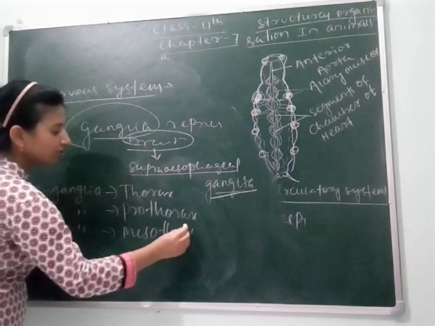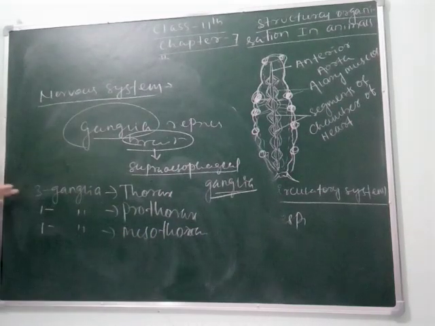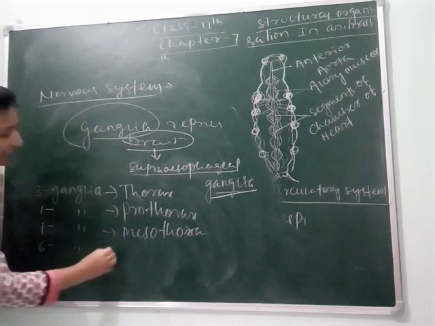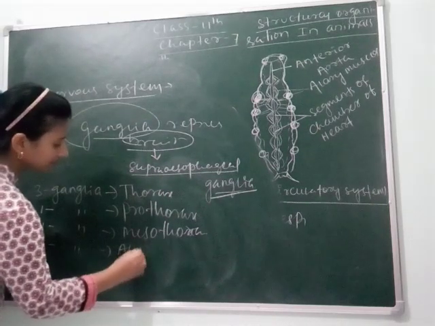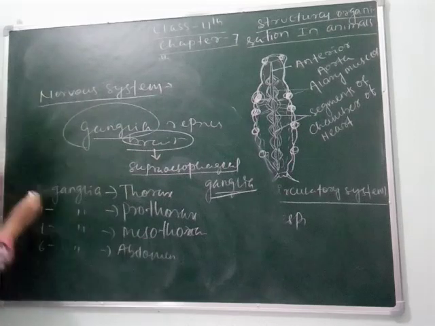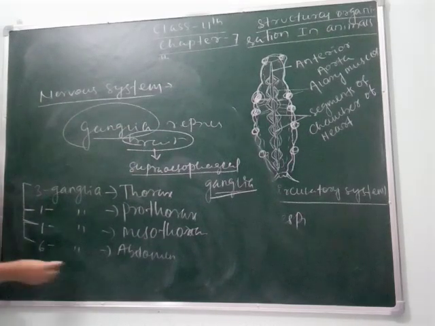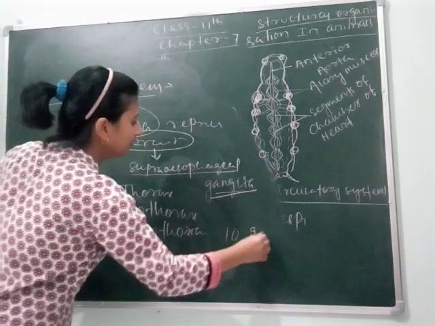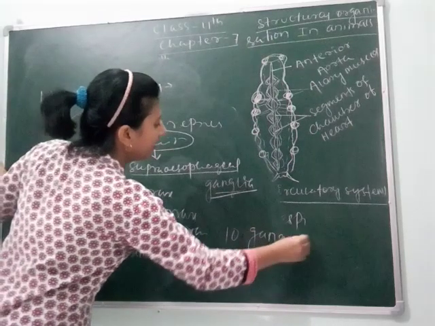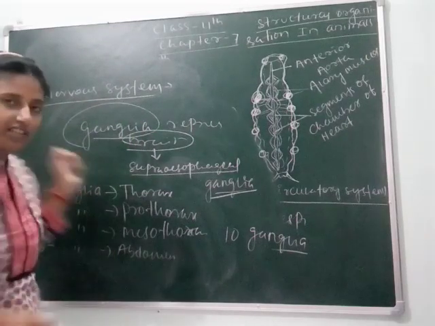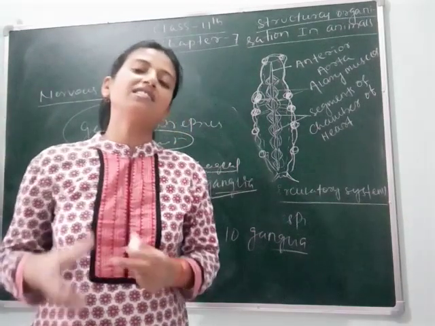Then you can count how many ganglia are present up till now. This is 3 plus 1 plus 1, and 6 ganglia in the abdomen. So 3 plus 1 plus 1 plus 6 means 10 ganglia. Ganglia is the plural. Ten ganglia are present, which act as neurons.